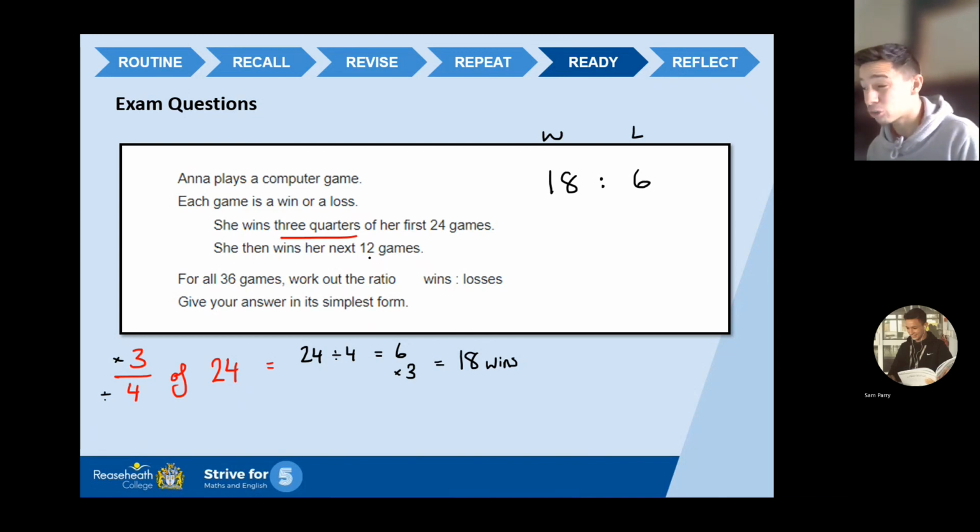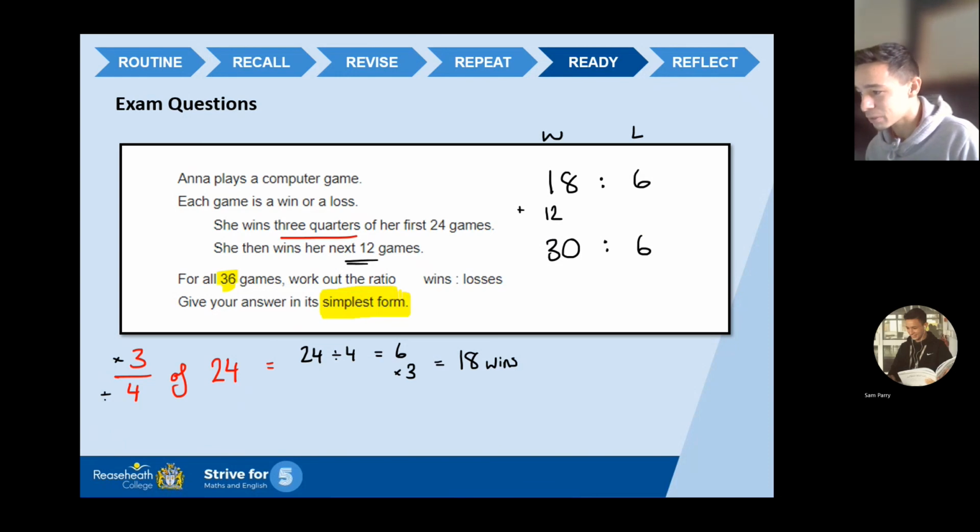She then wins her next 12 games. Geez, okay, she's good. So she wins her next 12. So plus 12. So that means she's on 30 wins to 6 losses now. Okay? For all 36 games, all right, yeah, that's good. All right, I'm in a good place here because for all 36, and I know those two numbers there add together to give 36, so that's good. Work out the ratio of wins to losses. Give your answer in its simplest form.